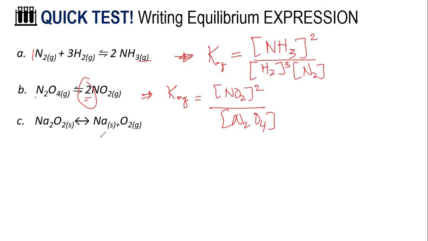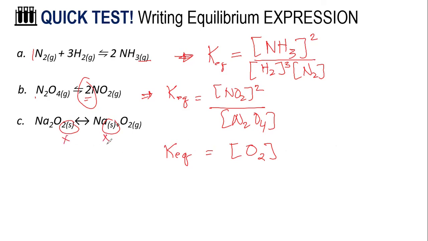Okay, and lastly, here, take note, these are pure solids. So here, KEQ is equal to the concentration of your oxygen gas, and your sodium and your sodium oxide are not part of your K expression.